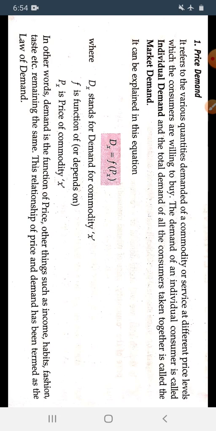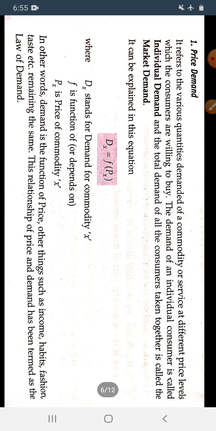When we study that demand is a function of price, we take the other factors, income of the consumer, prices of other commodities, habits and fashion of the consumer, as constant.